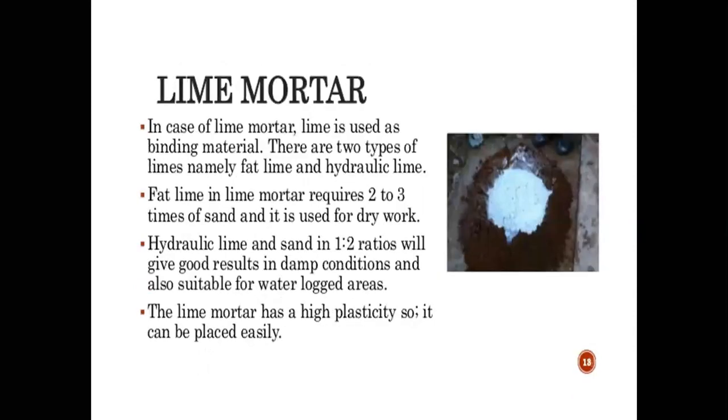The next is lime mortar. In lime mortar, lime is used as a binding material. There are two types of lime, mainly fat lime and hydraulic lime, used in lime mortar. Lime mortar consists of lime and sand or surki, right? Fat lime in a lime mortar requires 2 to 3 times of sand and it is used for dry work, right? And hydraulic lime and sand in a 1 to 2 ratio will give a good result in damp conditions and is also suitable for waterlogged areas.